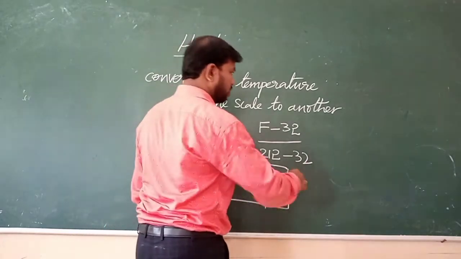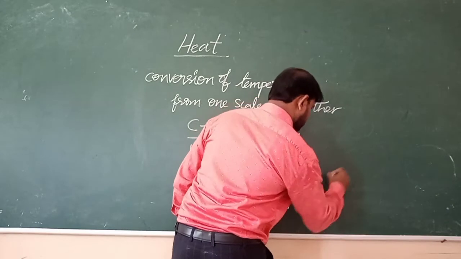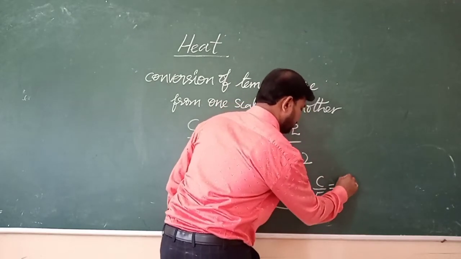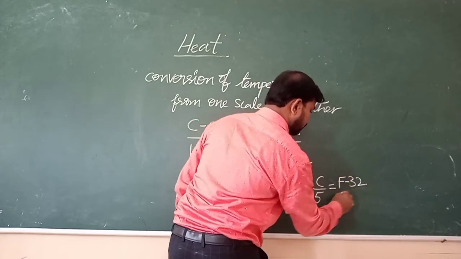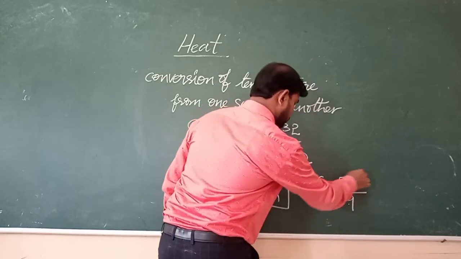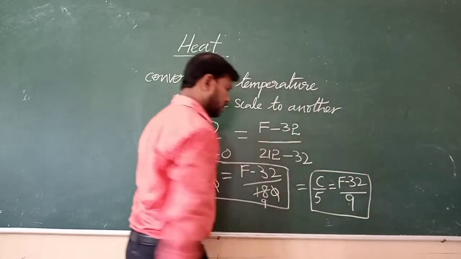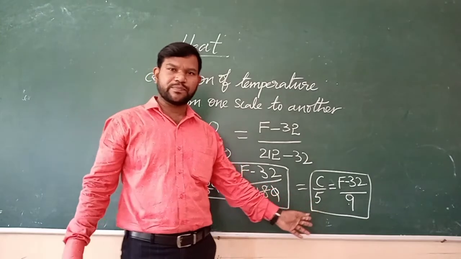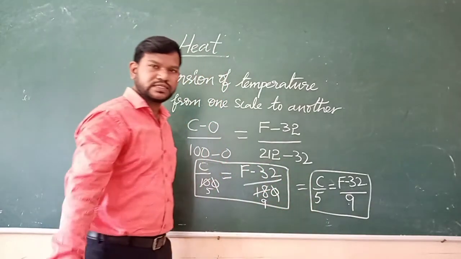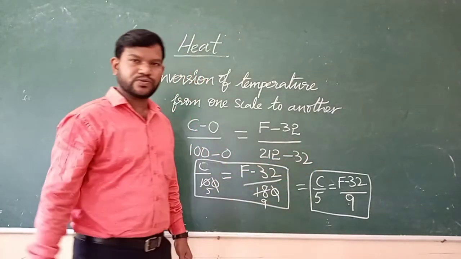So what we finally got is C by 5 is equal to F minus 32 by 9. This is the simple form of conversion of temperature from one scale to another scale. C by 5 is equal to F minus 32 by 9.